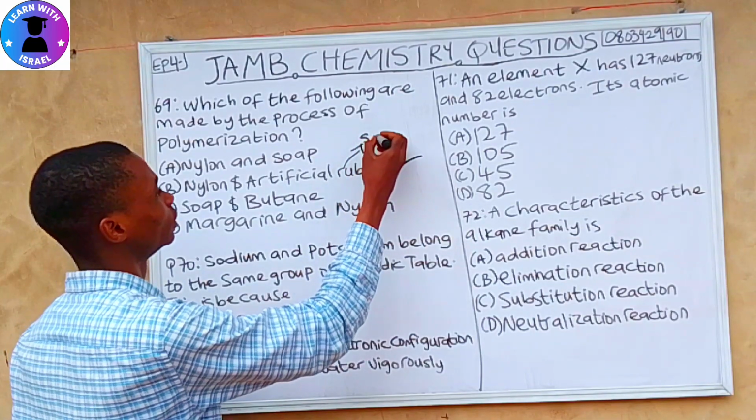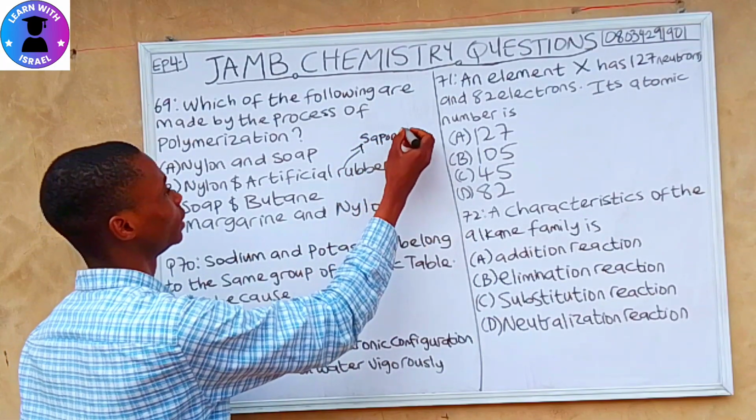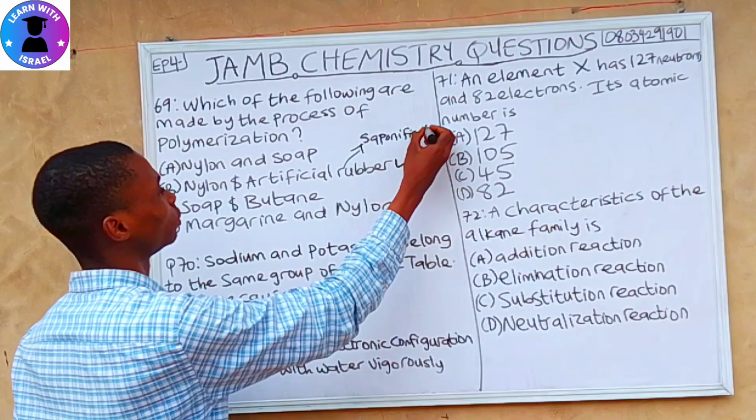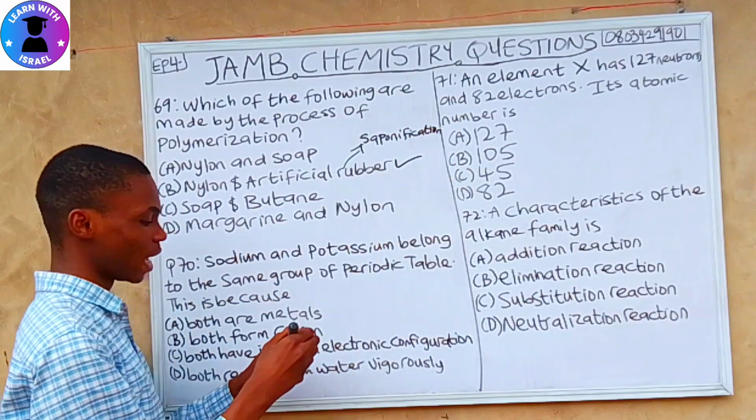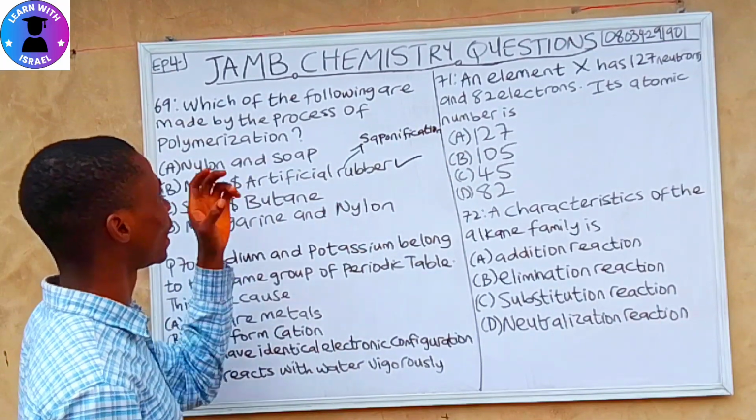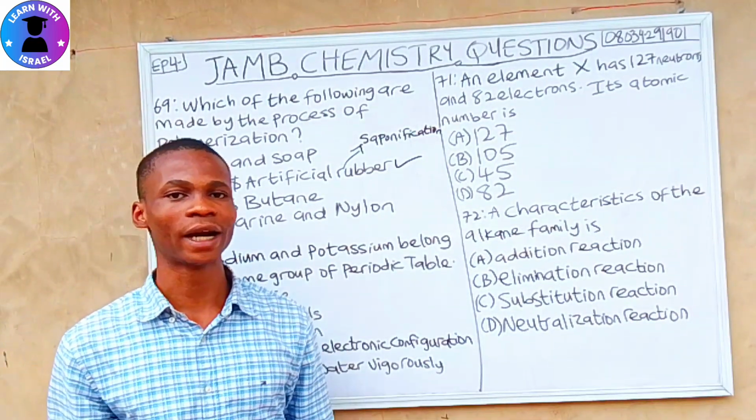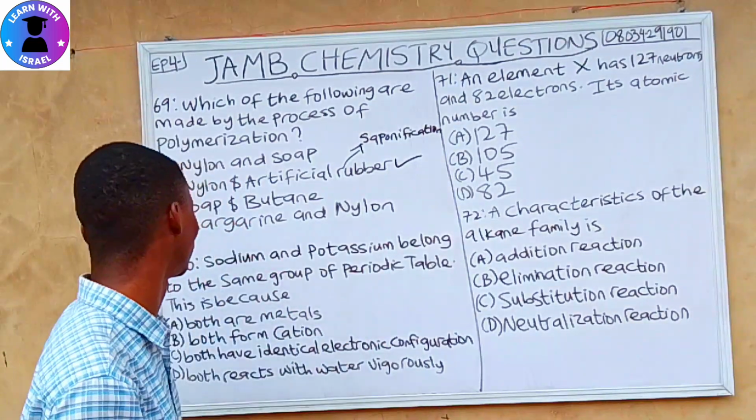Soap is produced by saponification, and saponification is not part of the process of polymerization. So let's move to the next question.